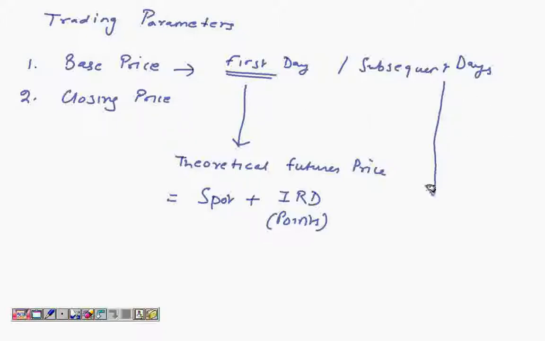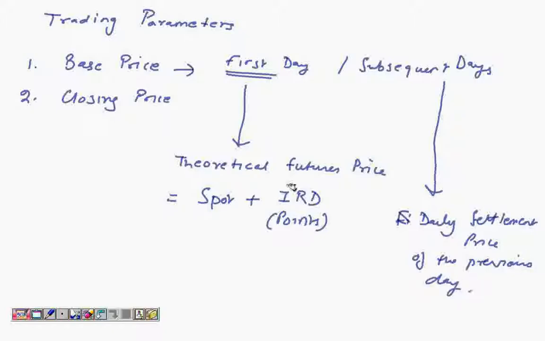And on the subsequent days, the base price has to be the final daily settlement price of the previous day. So I hope the base price concept is clear. It's the price at which the contract opens. On the first day of the contract, the opening price has to be the theoretical futures price, which is nothing but spot plus interest rate differential. And on the subsequent days, the opening price will be nothing but the daily settlement price of the previous day. So I hope this concept is very clear.